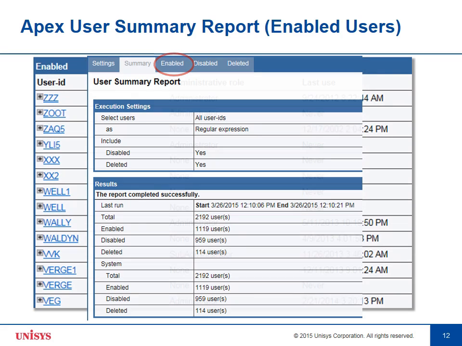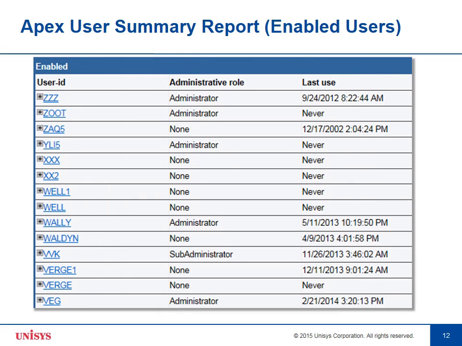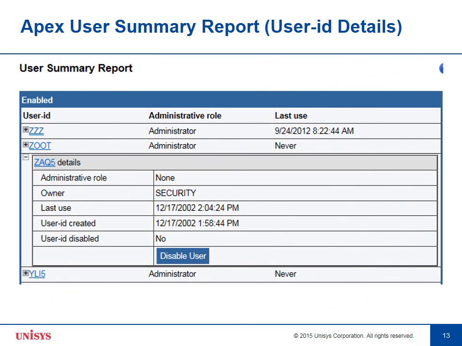If you click on the Enabled Users tab, you'll see a display that looks like this. Each line includes a user ID, the administrative role, and the last use of that user ID. You can sort the data by clicking on any of the column headings. There are a couple of ways of getting more detail about a user that's in the report. One of them is to click on the plus sign next to the user's name. It turns into a minus sign and then gives you a few more details.